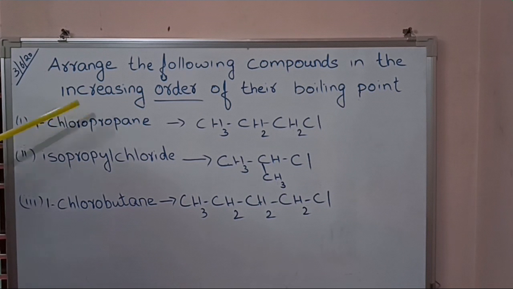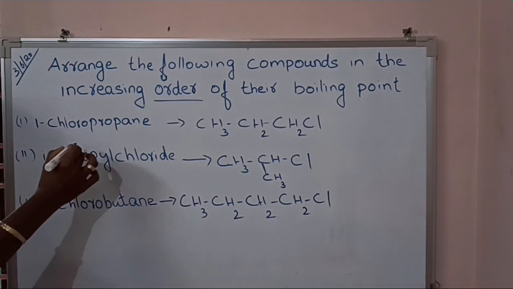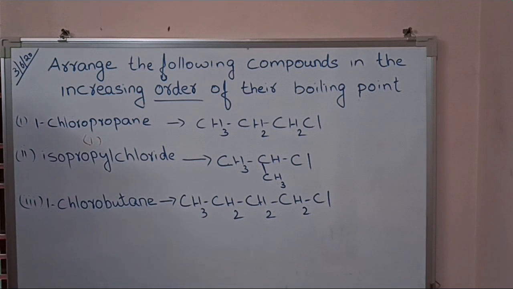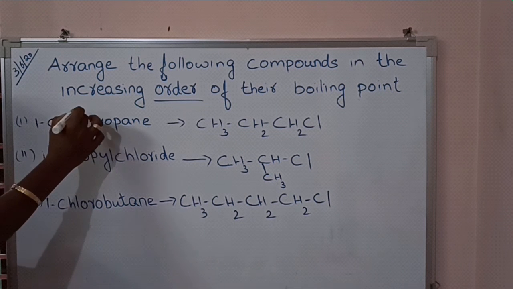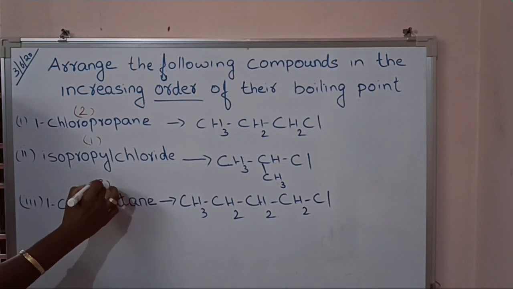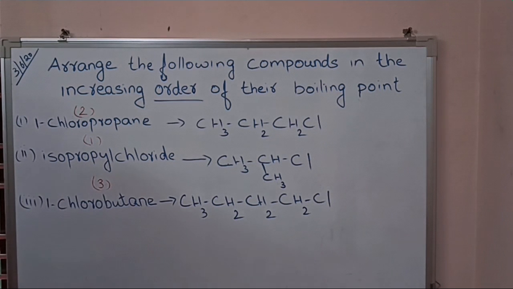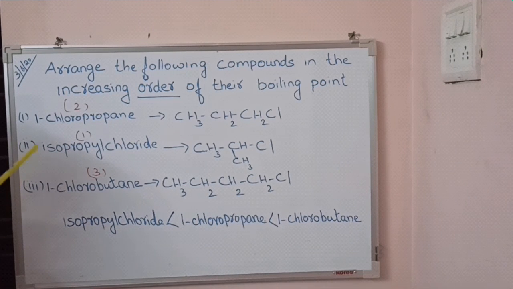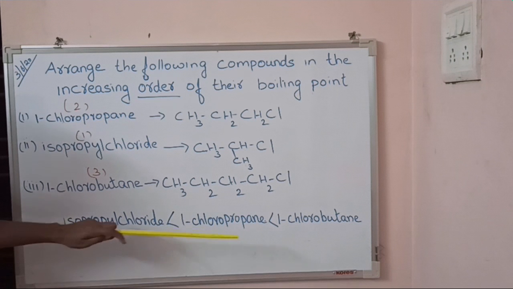Since the question is in increasing order of their boiling point, you should write the compound with the least boiling point first. That is isopropyl chloride. Then 1-chloropropane. And the compound with the highest boiling point comes last. Clear? So we can arrange these compounds as: the boiling point of isopropyl chloride is lesser than 1-chloropropane, which is lesser than the boiling point of 1-chlorobutane.